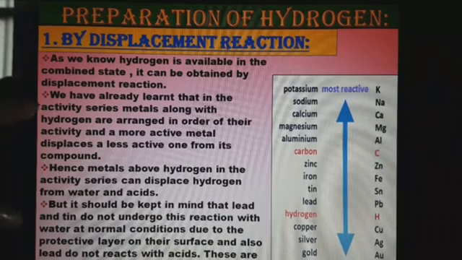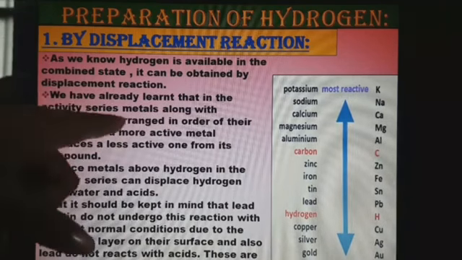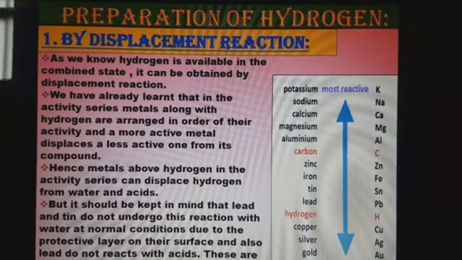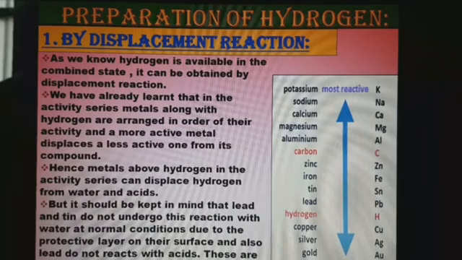So here also, what is written? We have already learned that in the activity series, metals along with hydrogen are arranged in the order of their activity, and a more active metal displaces a less active one from its compound. This we have already seen in the previous chapter.